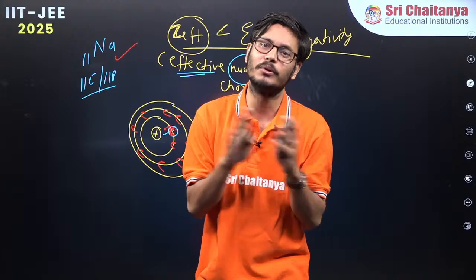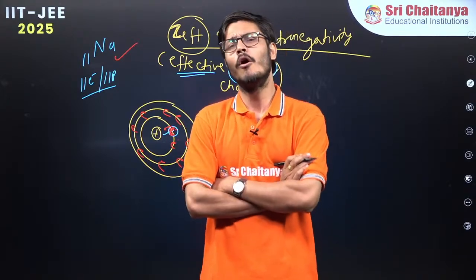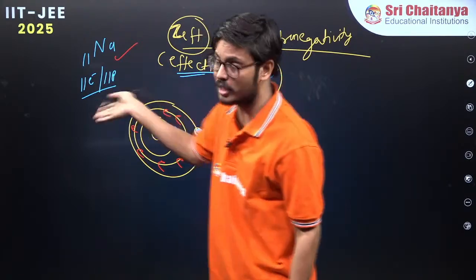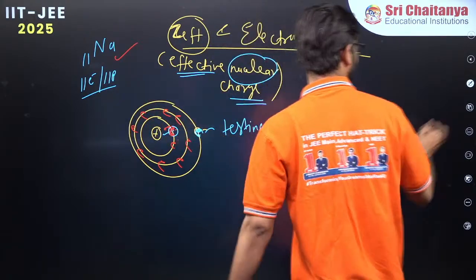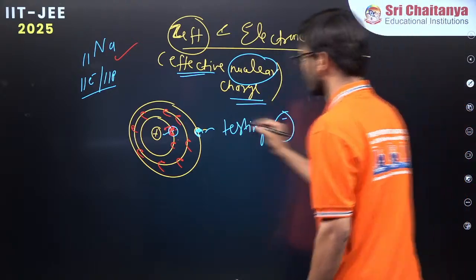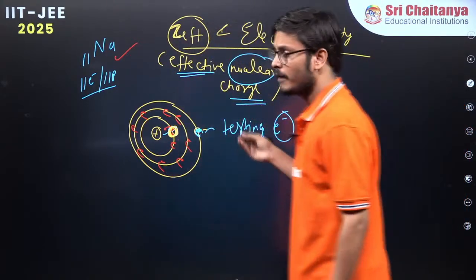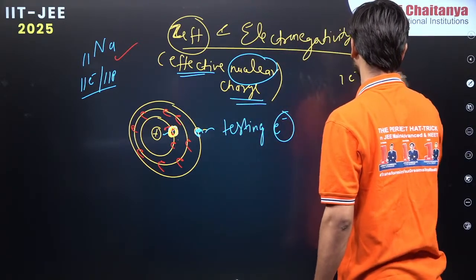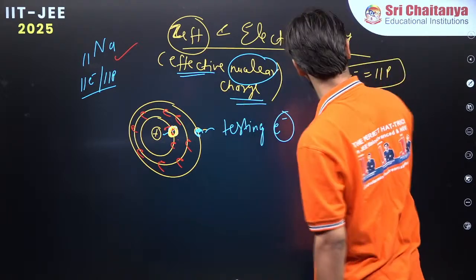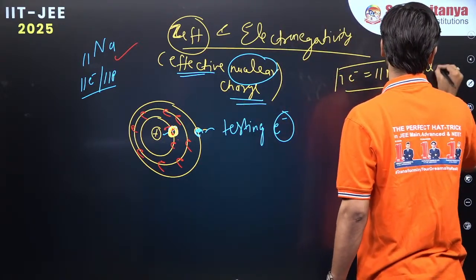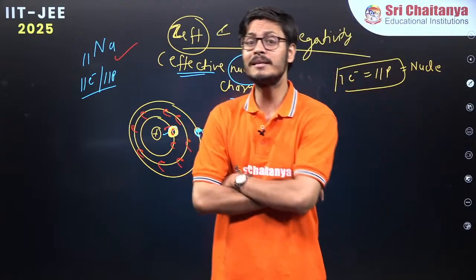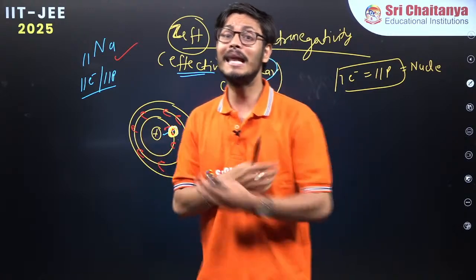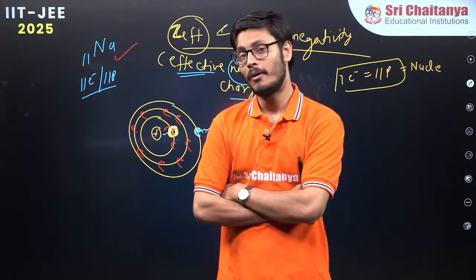So I'm very close to the nucleus, and because I'm very close to the nucleus, I will have full attraction. So the effective nuclear charge for this electron is actually the nuclear charge. Full is what? What is the charge? 11. So this first electron is able to experience all the 11 protons. Effective nuclear charge is the nuclear charge because it is able to experience effectively 11. It is very happy. Now, I am going to the next one.